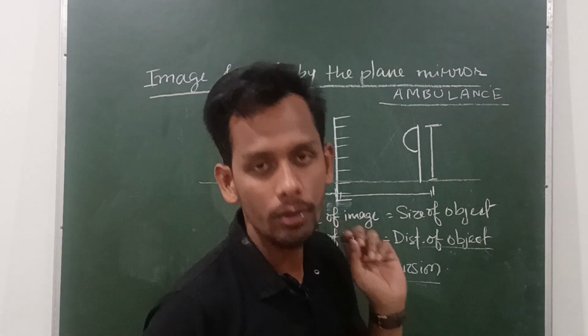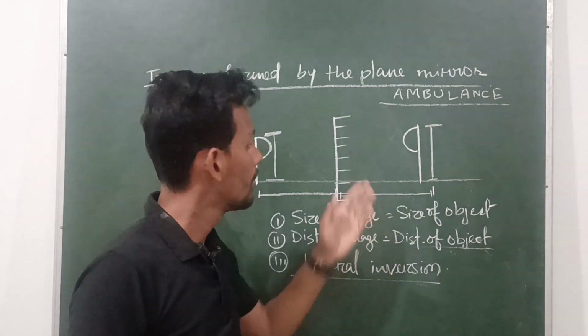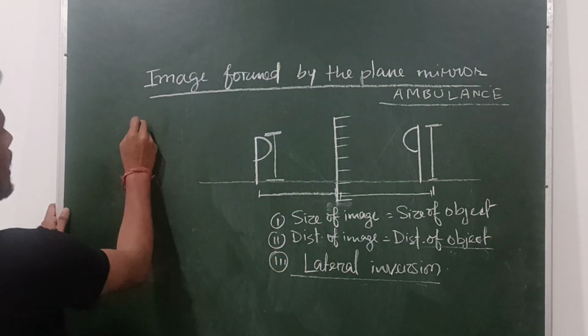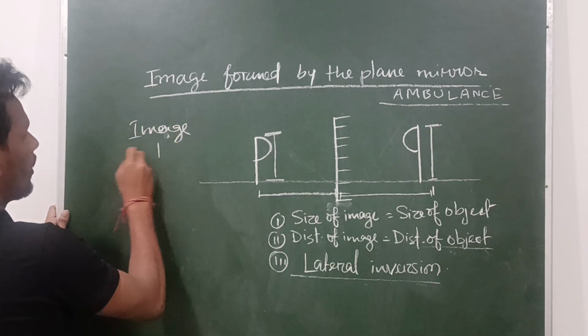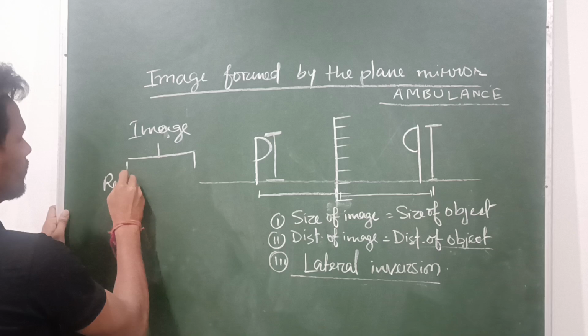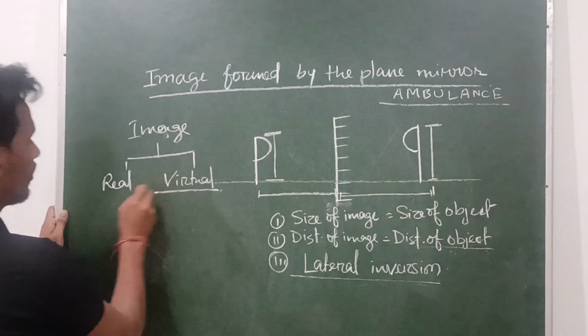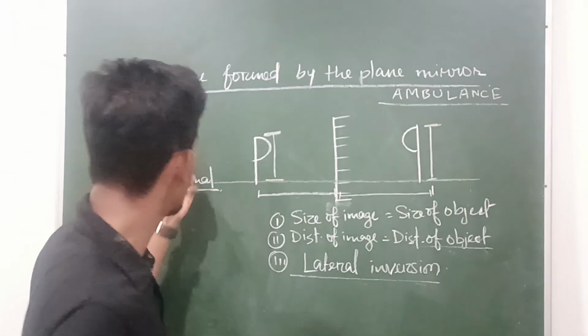Now, the last condition is the image is always what? Virtual. What do you mean by virtual? Image is of two types. One is real, another is virtual. Clear? Already in class 7 you learned about the real image and virtual image.